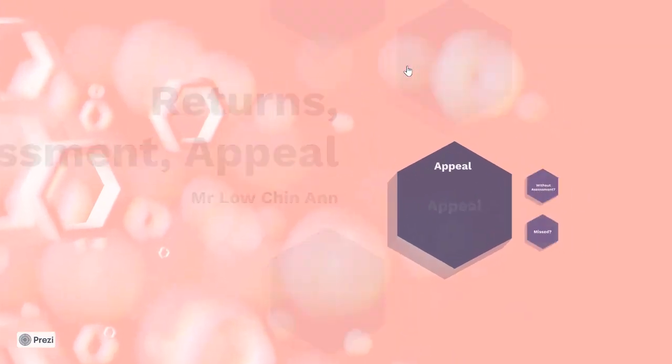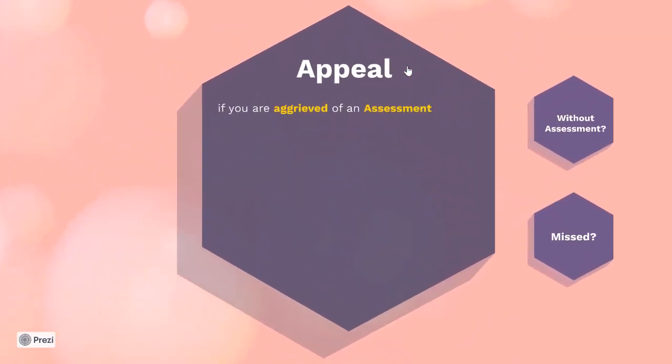Okay, what about appeal? If you are aggrieved by an assessment, meaning you're not happy with the assessment, you find that the tax in the assessment is higher than what you think it should be, then what you can do is appeal within 30 days after the service of the notice of assessment.